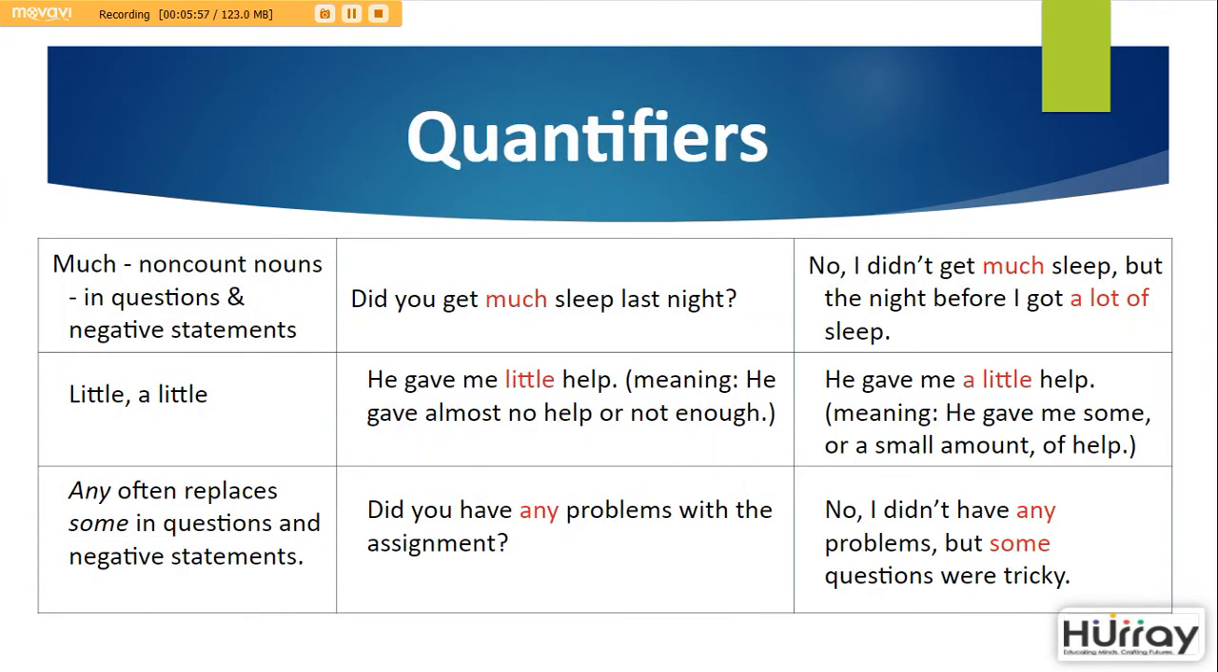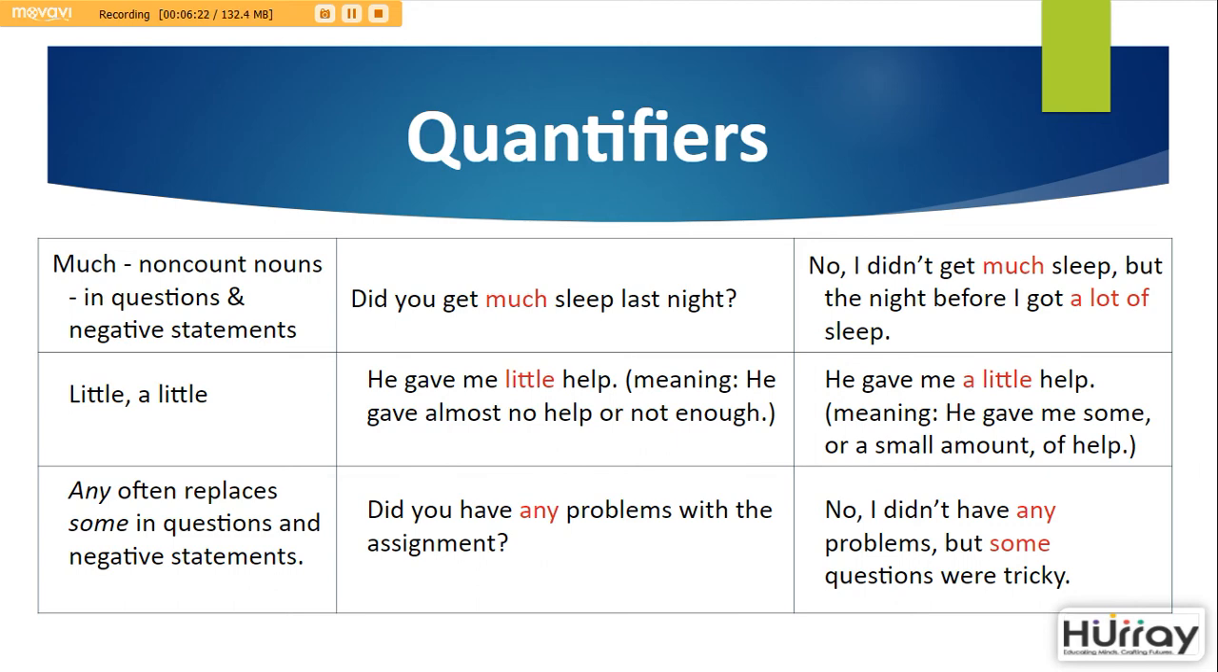Quantifiers. Used in non-count nouns, in questions and negative statements, such as much. For example, did you get much sleep last night? This is more of an interrogative question. No, I didn't get much sleep, but the night before I got a lot of sleep.